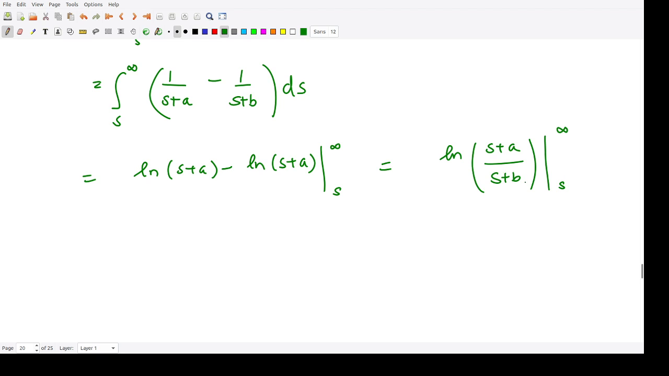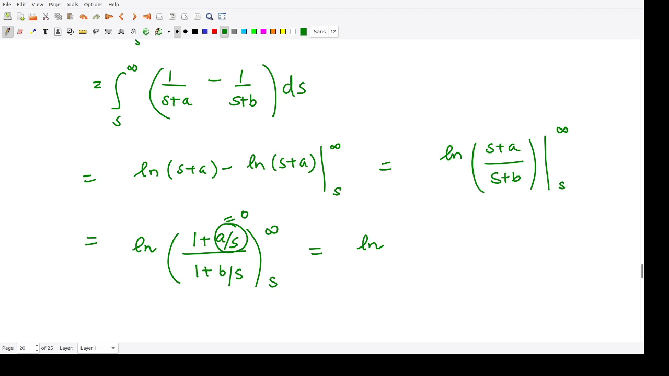Now also you cannot directly substitute the limits, because firstly you would have to divide by s. So when you divide by s both in the numerator and in the denominator, you would have 1 plus a by s and 1 plus b by s, and your limits vary from s to infinity. When you substitute infinity here, this term would become 0 because 1 by infinity is 0. So you are left with 1, and in the denominator this term is also 0 when you substitute infinity, so it is also 1. And then when you substitute the lower limit, your term would come as such: 1 plus a by s divided by 1 plus b by s.